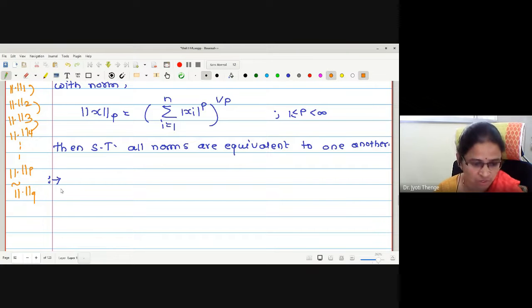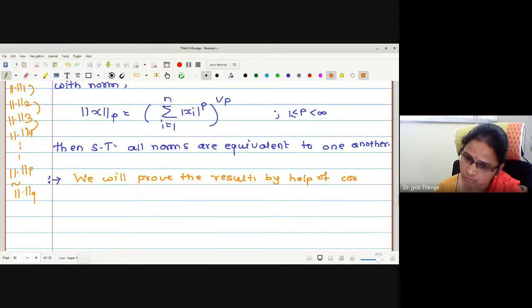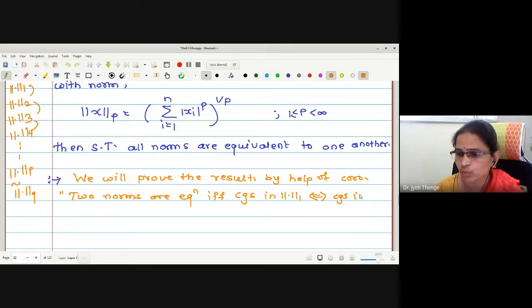Here I'll just put a remark before that. We will prove the result with the help of the corollary. Which corollary? Two norms are equivalent if and only if convergence in norm 1 implies and is implied by convergence in norm 2. Okay.